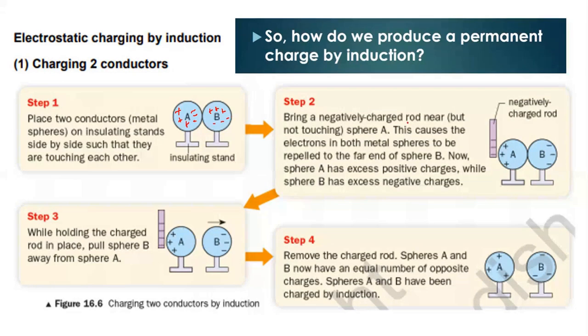After we put a negatively charged rod near A, the positive charge will move near to the negatively charged rod, and the positive and negative charges will neutralize. After removing the charged rod, spheres A and B now have an equal number of opposite charges, positive and negative, with the same magnitude.